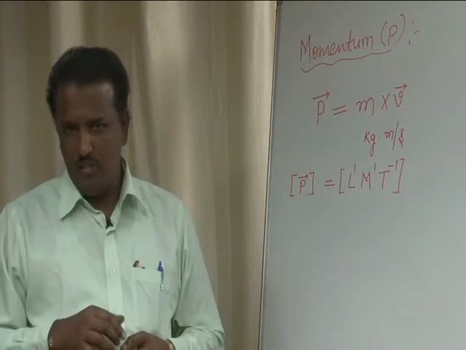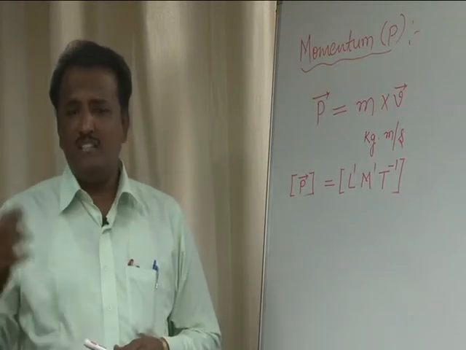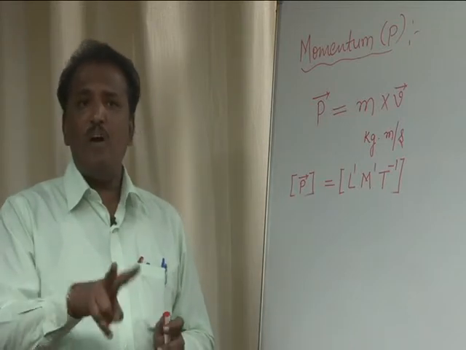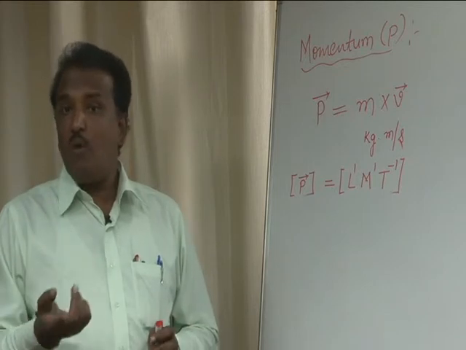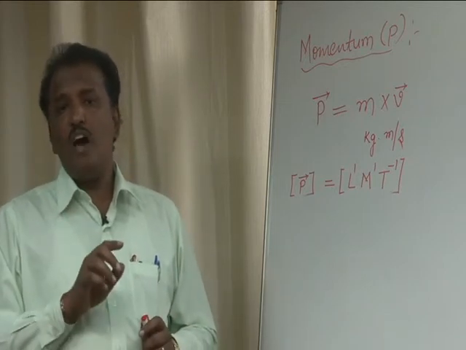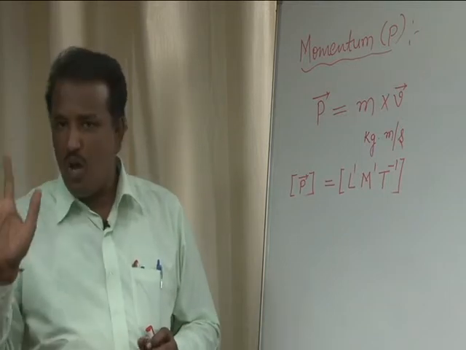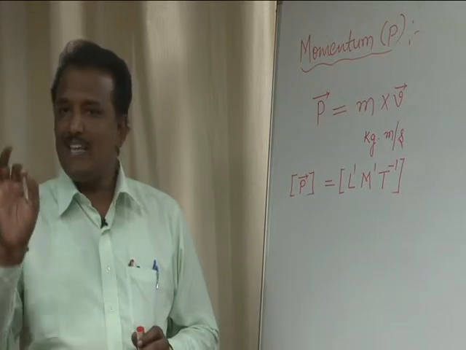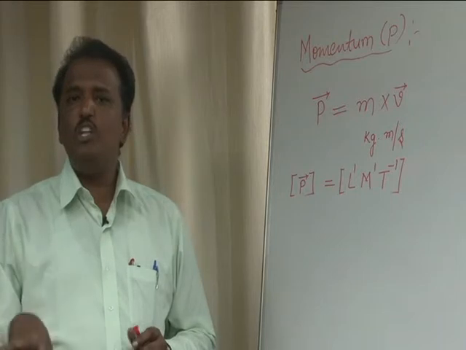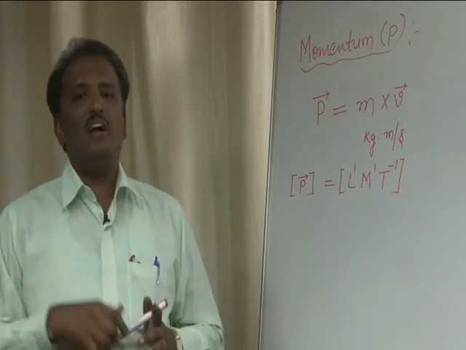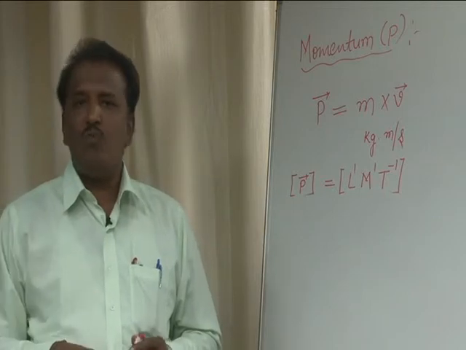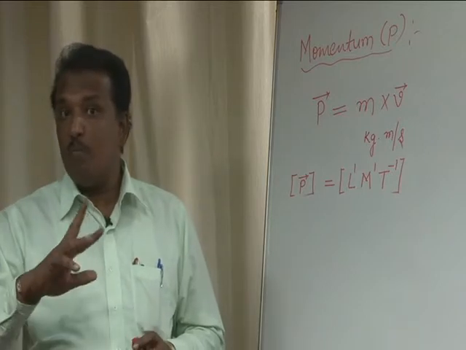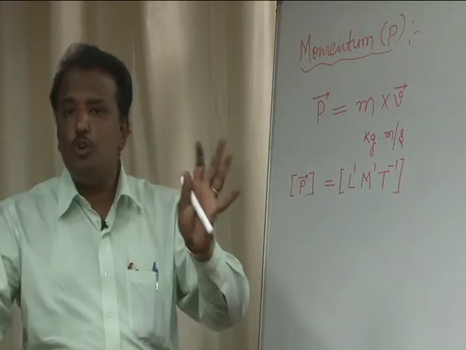We have two bodies. One is heavier, another one is having a very low mass. Suppose on both these bodies, we are going to apply the same amount of force simultaneously. We are applying the same amount of force simultaneously on the two bodies which possess different sizes. Definitely, the lighter body moves with more velocity, the heavier body moves with small magnitude of velocity. But in both the cases, the momentum should be same.